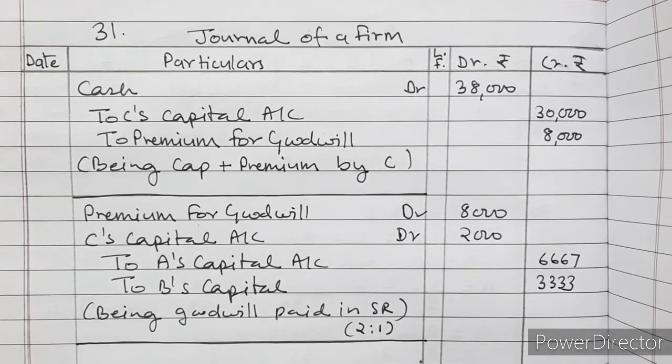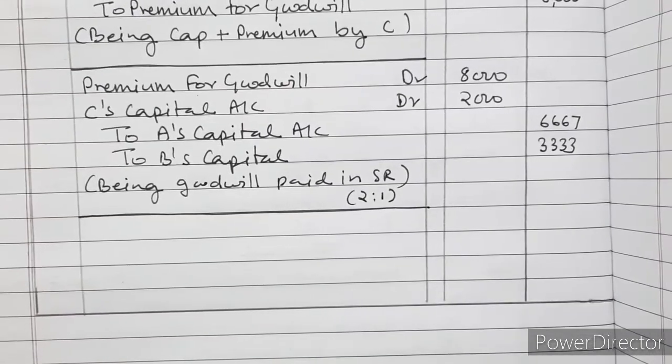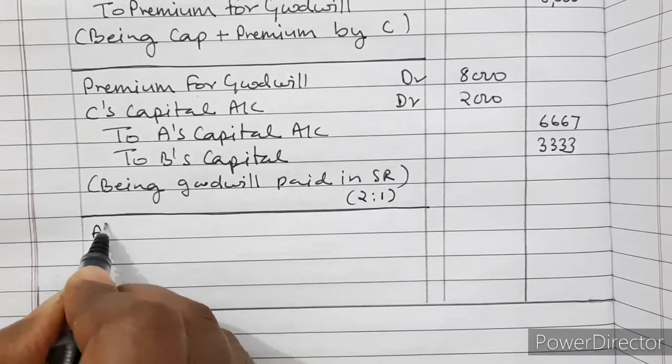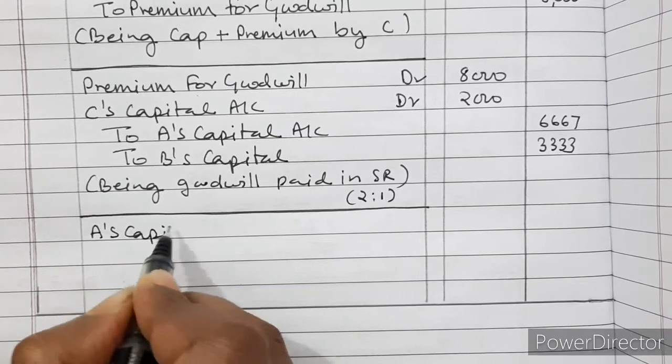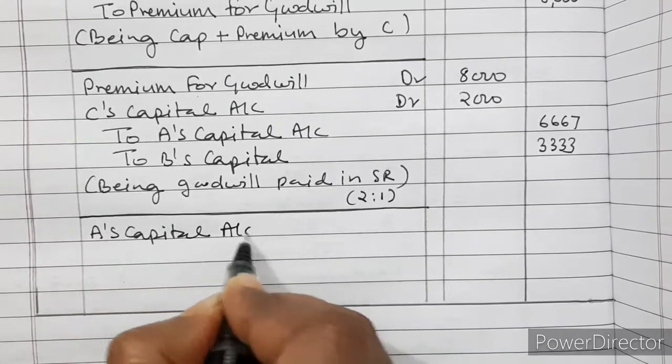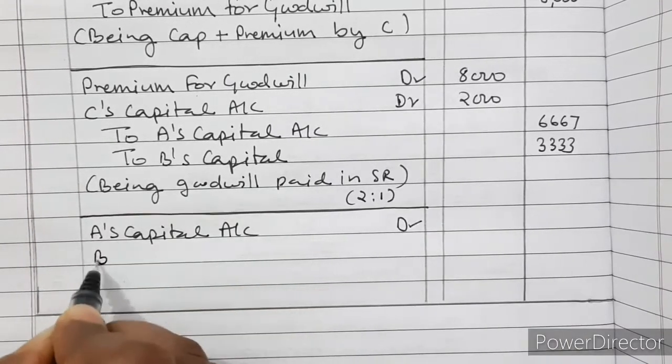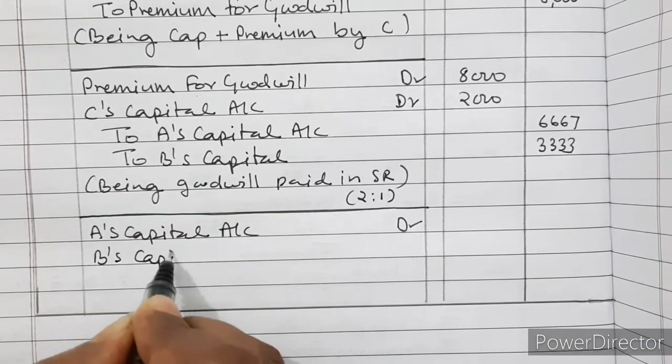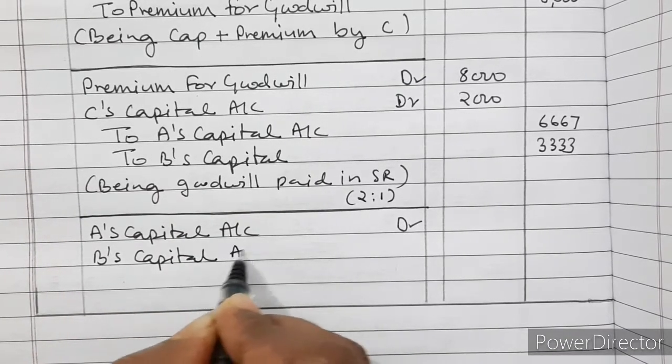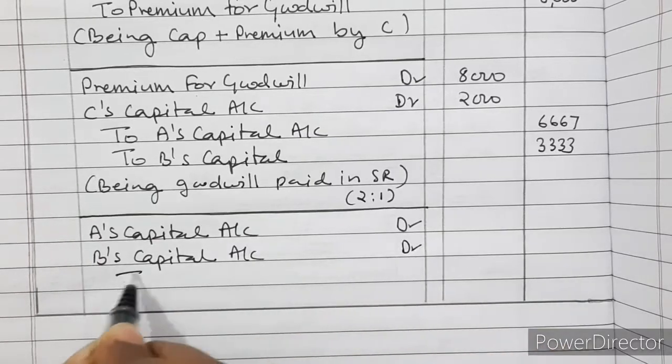Now that is not enough. There is an existing goodwill in the books, so we will write off in old ratio. So A's capital account debited, B's capital also debited, to goodwill.